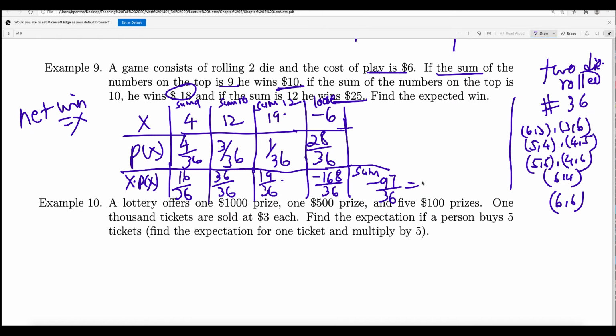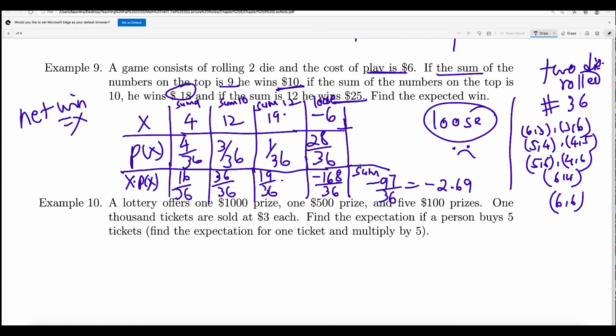That will give you negative 2.69. This is what you get. So you will lose. The expected win is negative 2.69. That is a loss. You don't want to play this game.